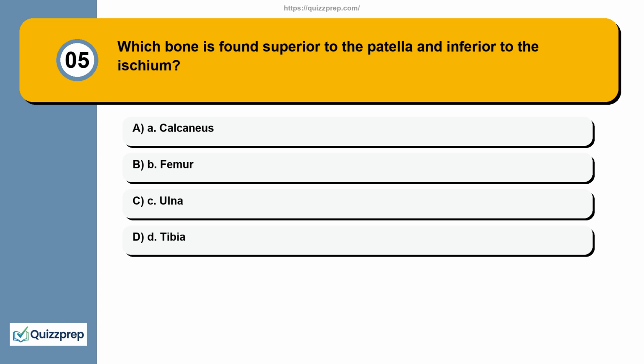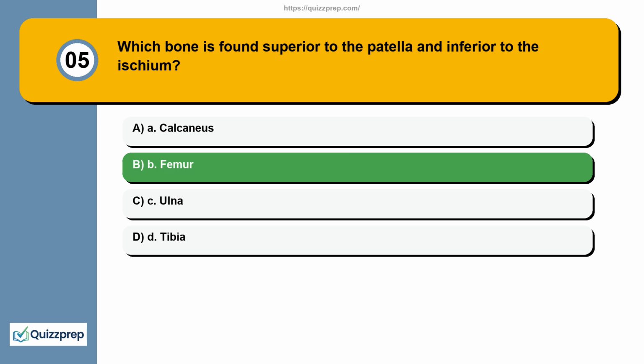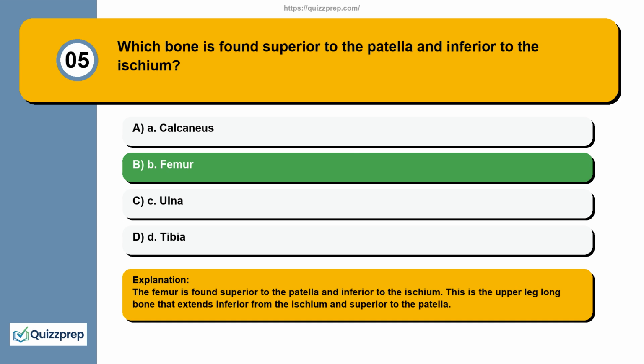Question 5. Which bone is found superior to the patella and inferior to the ischium? A. Calcaneus. B. Femur. C. Ulna. D. Tibia. The femur is found superior to the patella and inferior to the ischium. This is the upper leg long bone that extends inferior from the ischium and superior to the patella.